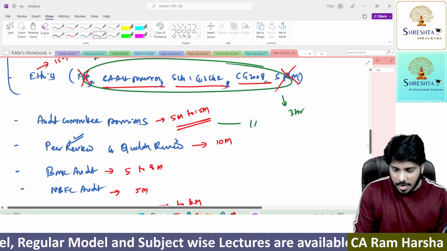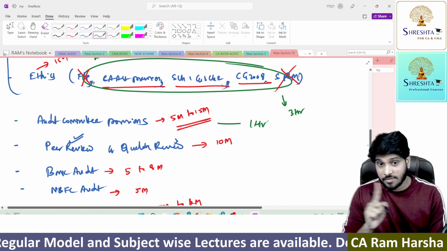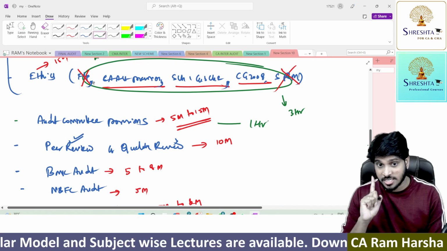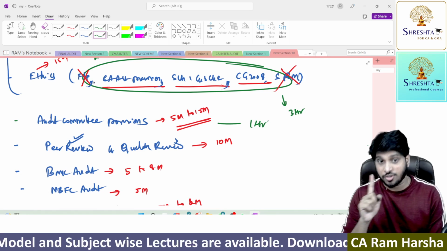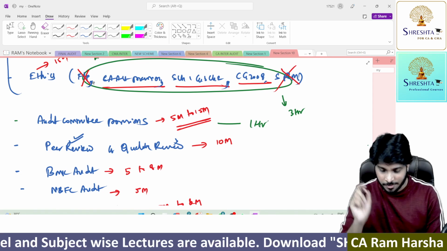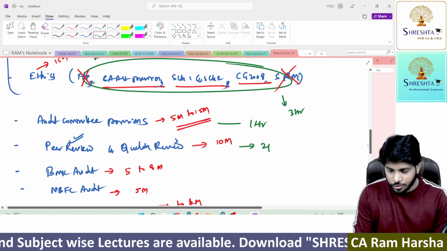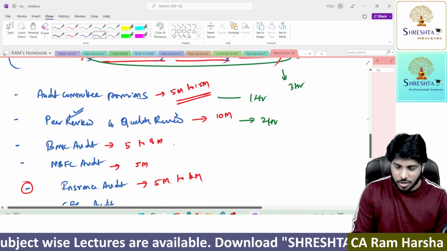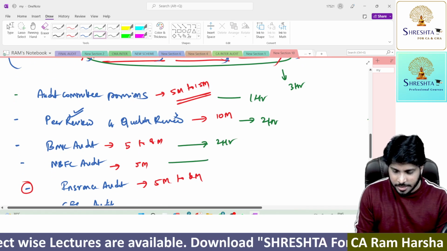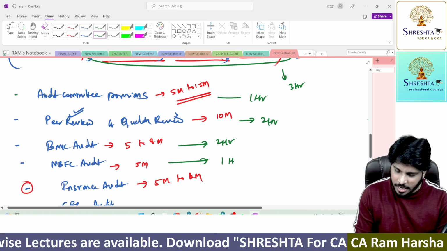Audit committee provisions, hardly 1 hour. Look, I'm not covering corporate governance provisions because you are already studying them as part of law. In law, it is most important: LODR regulations. Then peer review and quality review, 2 hours. Bank audit, you need to spend some 2 hours. NBFC audit will take 1 to 1.5 hours.